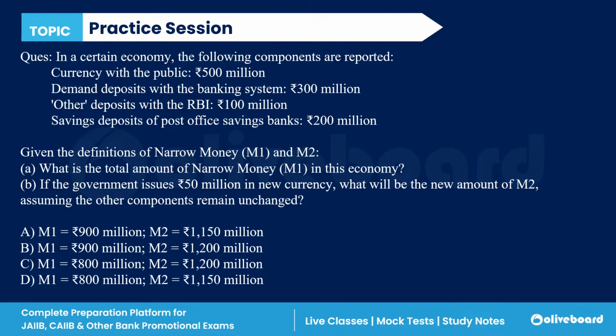Now you remember the definition of narrow money, M1 and M2. What is the total narrow money in this economy? Means M1. We have to calculate the M1 first. Then the second question is asking: if the government issues 50 million in new currency, what will be the new amount of M2, assuming other components remain unchanged?